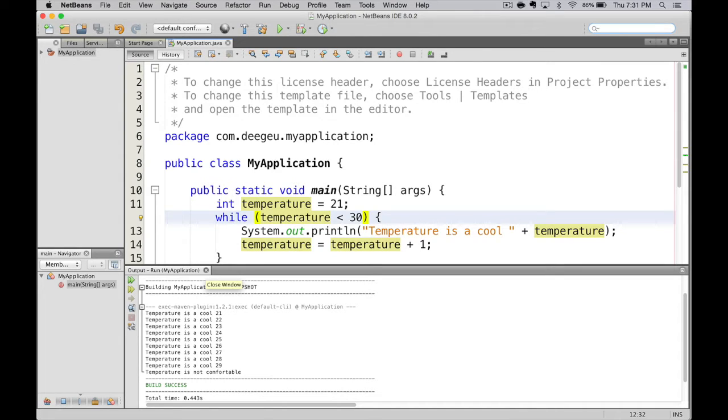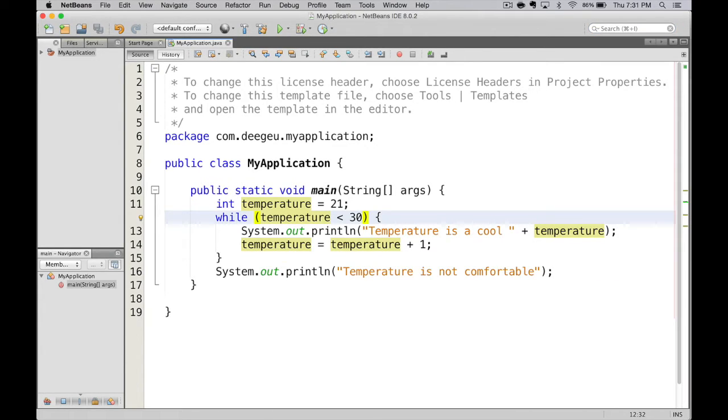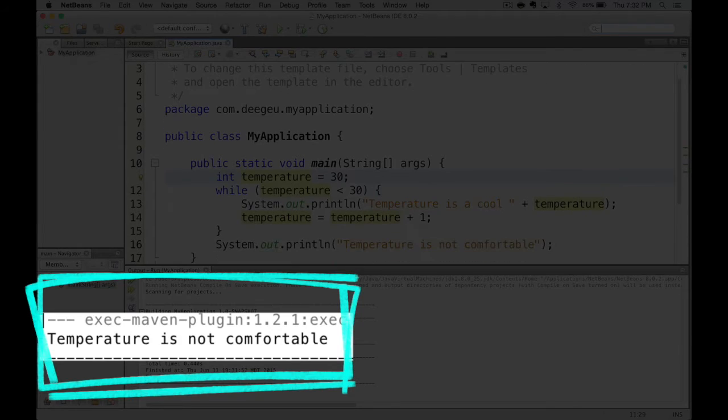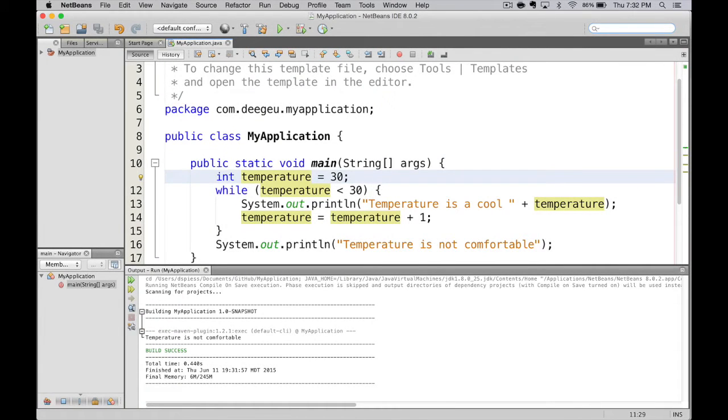Let's see what happens if we had a bad condition. Let's assume that maybe our temperature started out as 30. So in this case, we'll hit the while loop where temperature actually equals 30, and we'll see what happens. And it just prints out temperature is not comfortable. Nothing inside the while loop block was run.